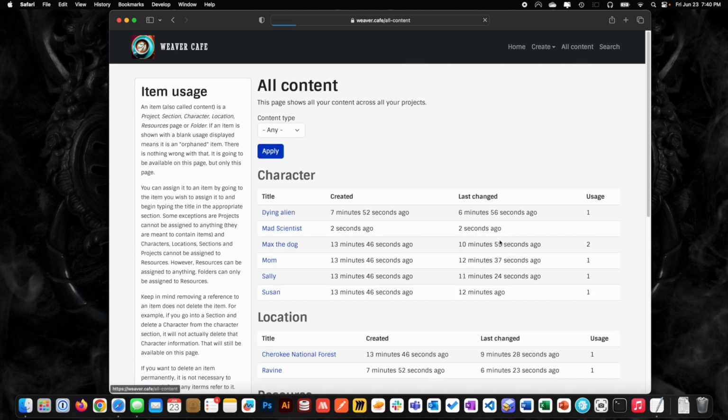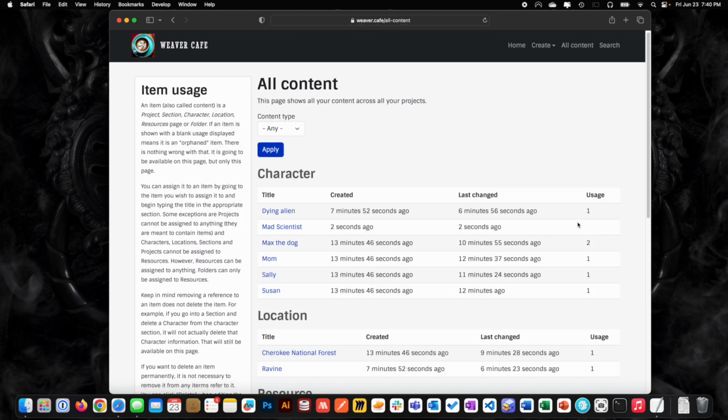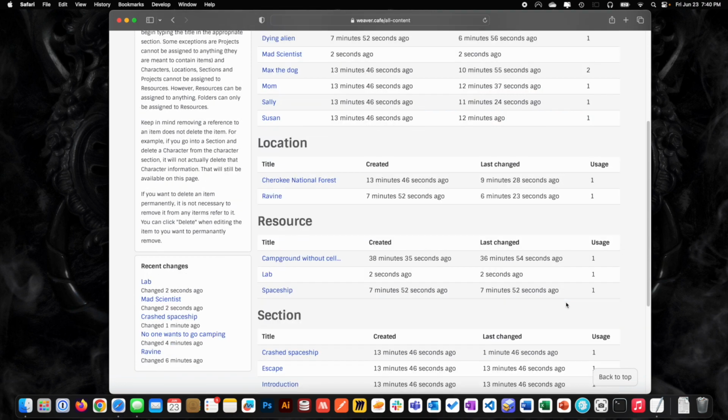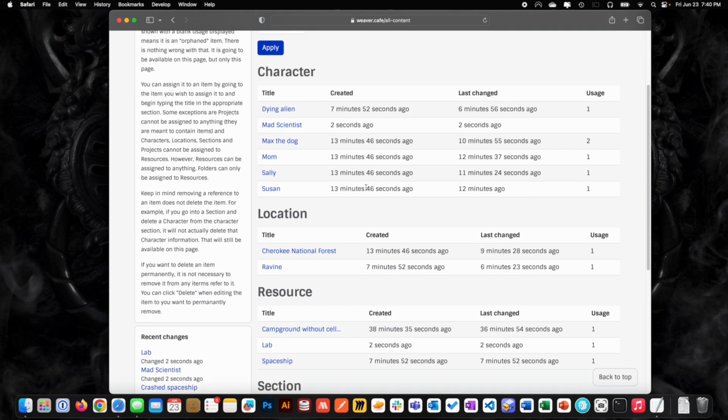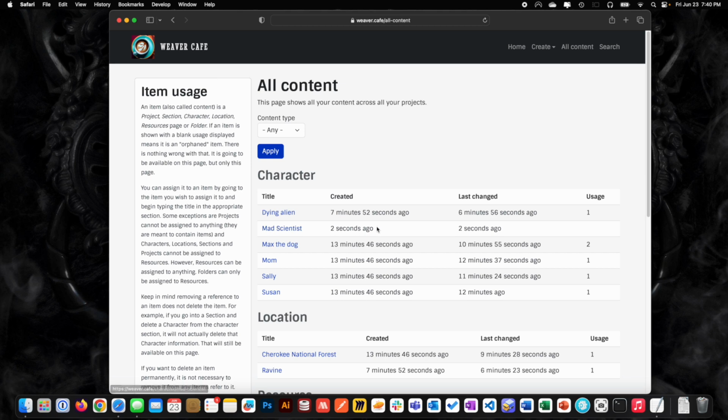If we go back to all content, it shows here the mad scientist is not used anywhere. But the resource we created is, right, because it's connected to something. As long as it's connected to something, it has a usage, right? But this one does not have a usage. So it's very simple, you can totally work like this if you want. You can create tons of characters and locations and things, and you can always get to them through here, right? Or search. Now, search takes a few minutes to index everything.